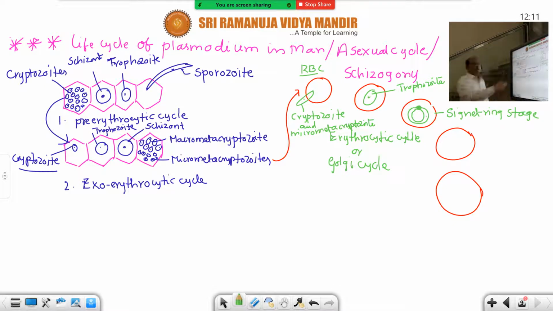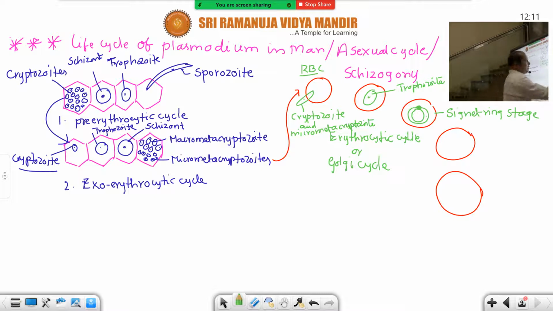This diagram you have to draw. For this diagram 2 marks out of 8 marks, and for the theory 6 marks. Like that the 8 marks will be divided into 2. 6 plus 2. Diagram 2 and 6 for essay.